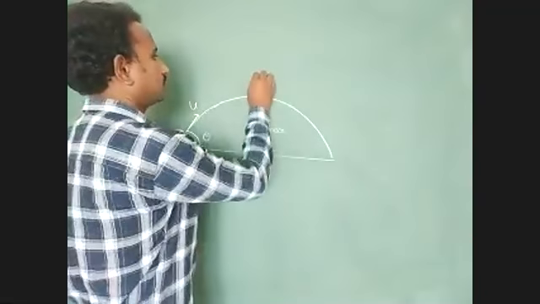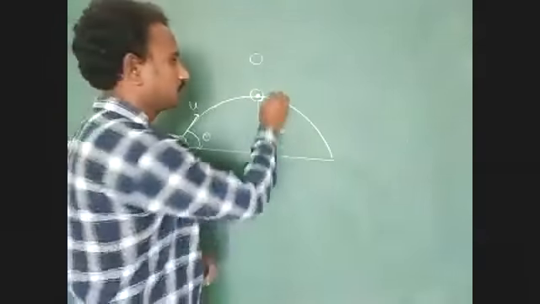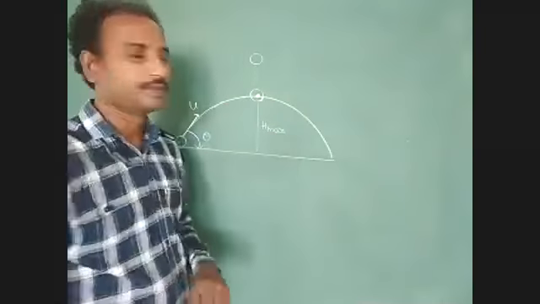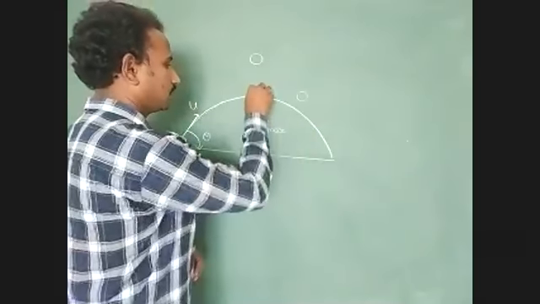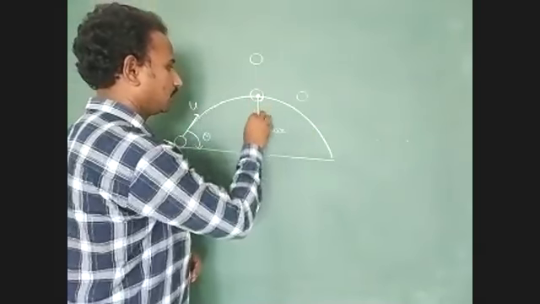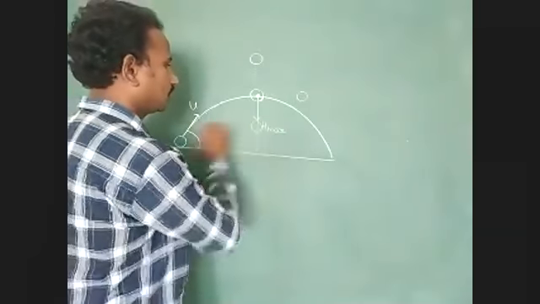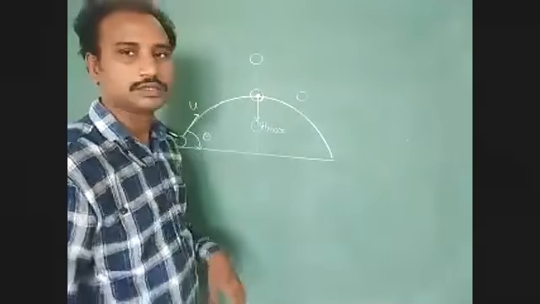Here, we consider one fragment in the upward direction, another fragment moving in the horizontal direction, and another fragment in the vertically downward direction. Totally it explodes into three fragments.